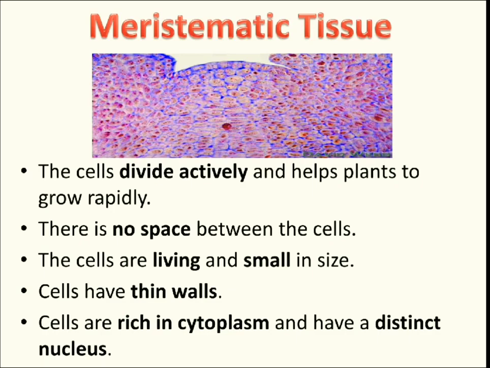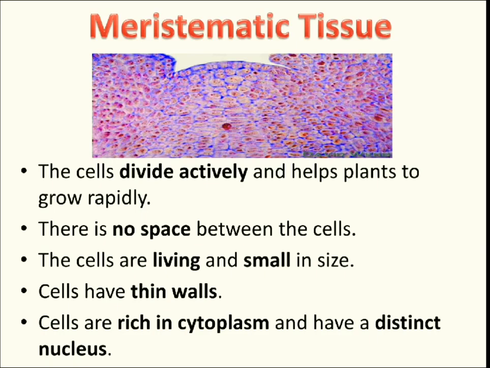Okay, there is no space between the cells. When the cells are dividing very rapidly, growing and dividing, from where will we get space? All the spaces will be filled with the new cells, right? So that it will grow. If there were empty space, then the cell which divides would go into that space. How will the plant grow? It will only grow when all the space is filled, and then it will have to grow, na? So they don't have space between them.